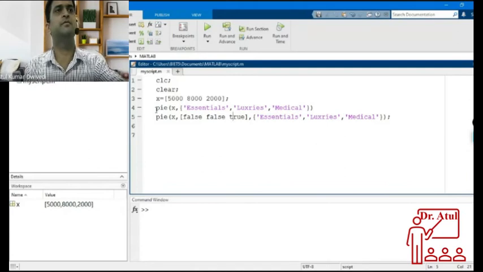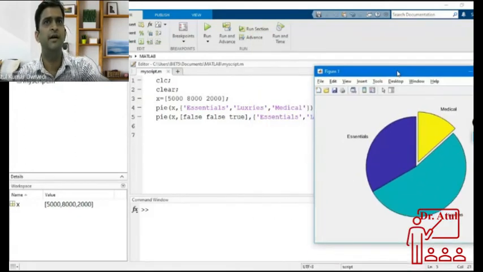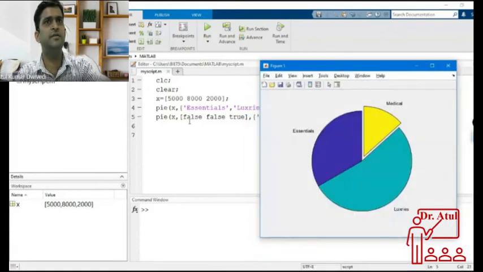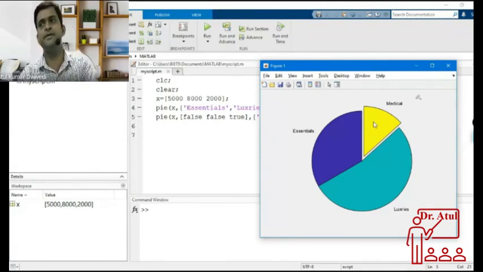So now you see this medical slice is popped out in the pie chart. Why? Because I have written true for that. Other things are false. False means they will be stacked into the pie chart, and whatever is true will pop out from the pie chart. This is the other chart.